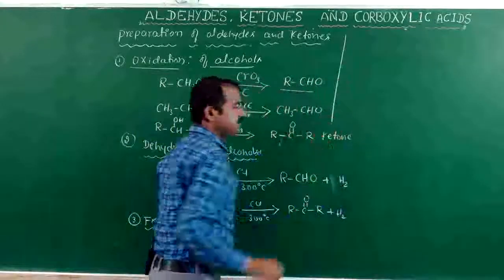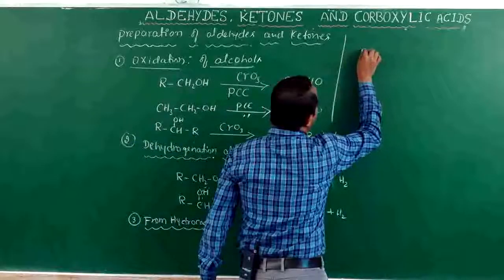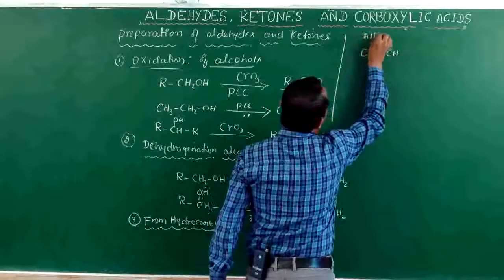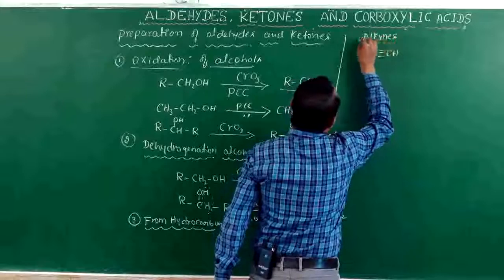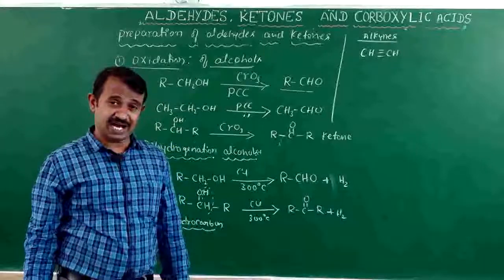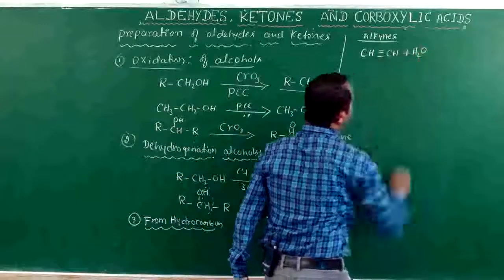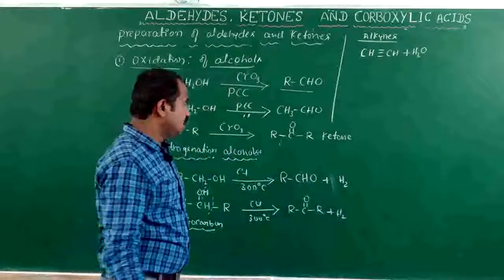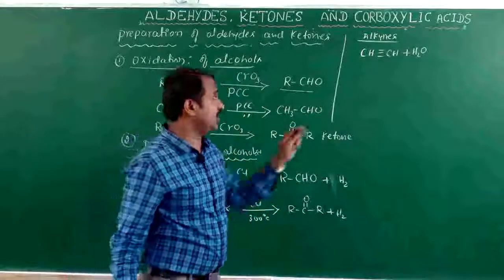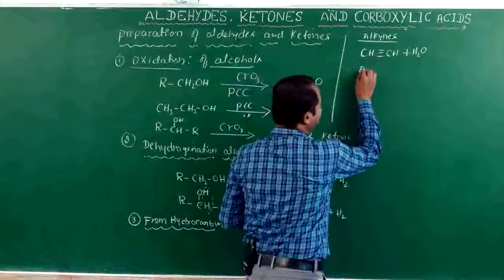Suppose we take the general formula of alkynes, hydration. Hydration means addition of water. Hydrocarbons means alkenes and alkynes. This is an alkyne, the name is acetylene.